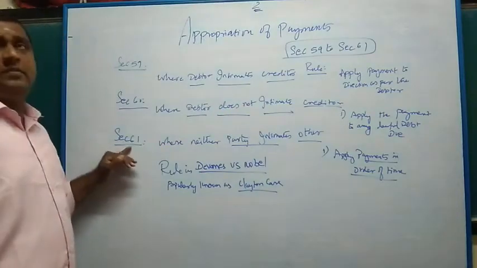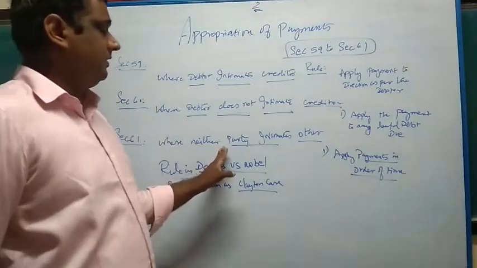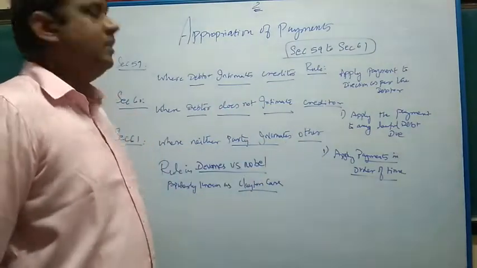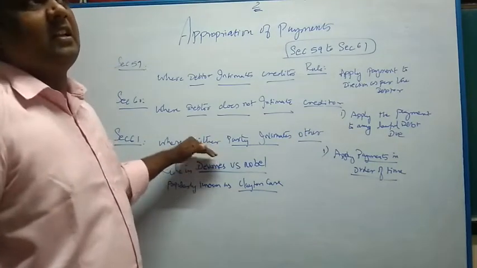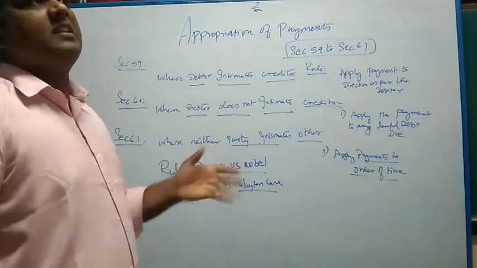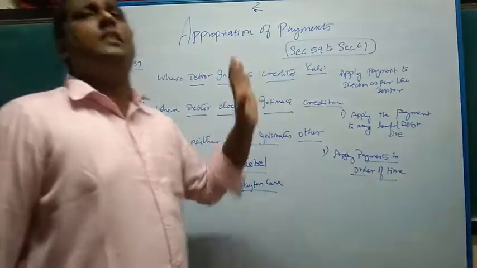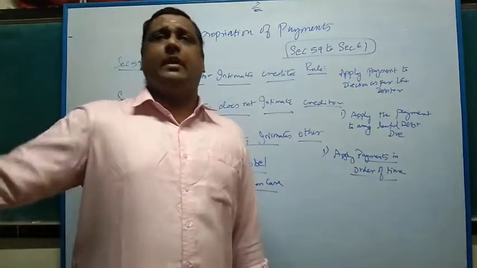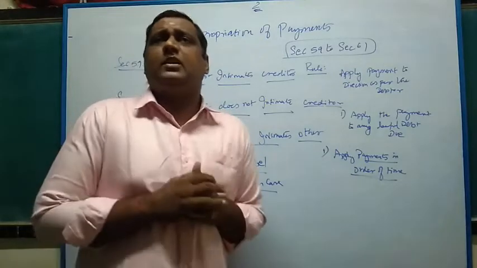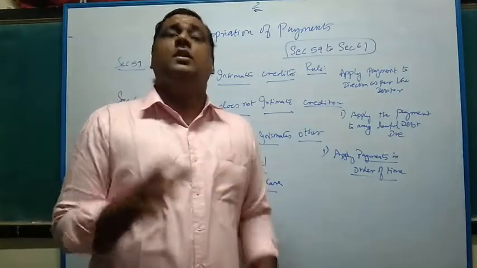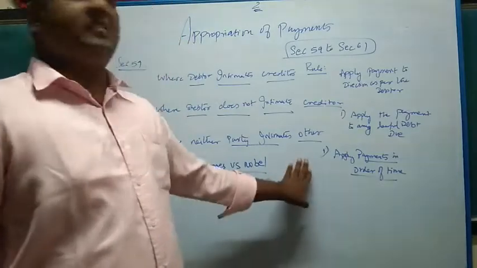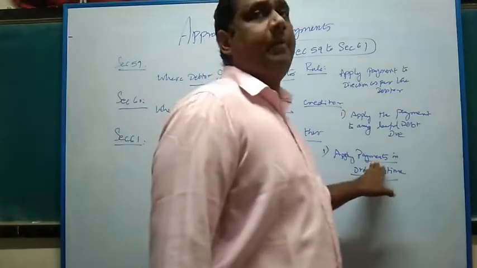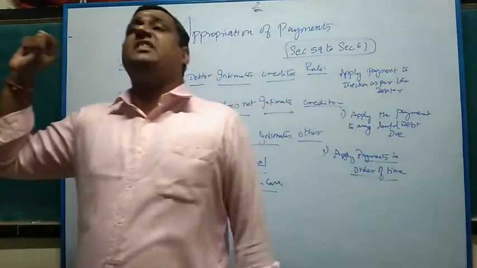Third, section 61, where neither the debtor says anything nor the creditor does anything. What happens? This third one is a little complicated: the debtor doesn't say anything, the creditor also doesn't do anything. He meets the creditor, gives 20,000, walks away. The creditor also simply keeps the 20,000 in his hand, and doesn't know what to do. In that case, you have to apply it in the order of time. We say aging.